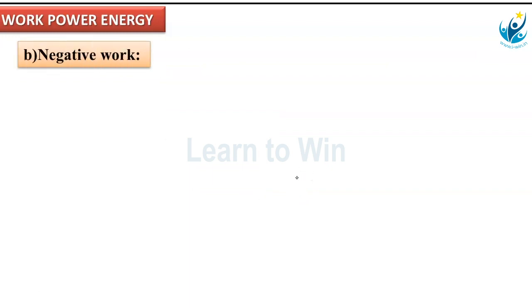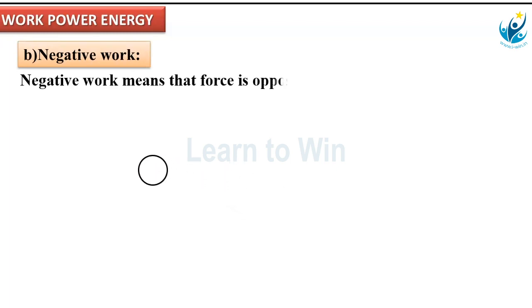The second case is negative work done. So what is negative work done? Work done is negative means that the force is opposite to the direction of displacement. W equal to F bar dot S bar is equal to Fs cos theta. That is the formula for work done. If theta is 180 degrees, then cos 180 is minus 1. Work done equal to Fs cos 180.